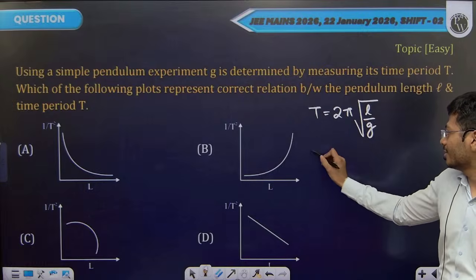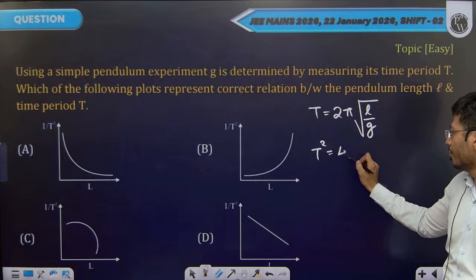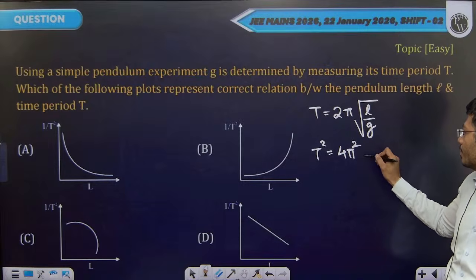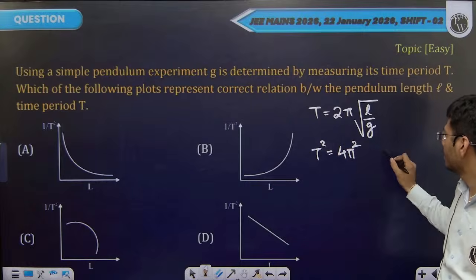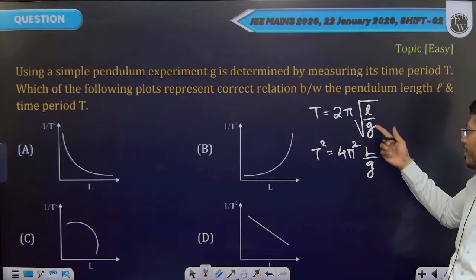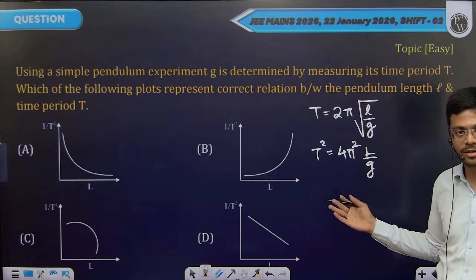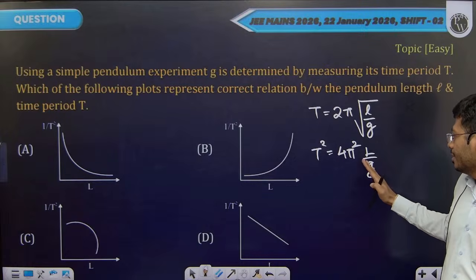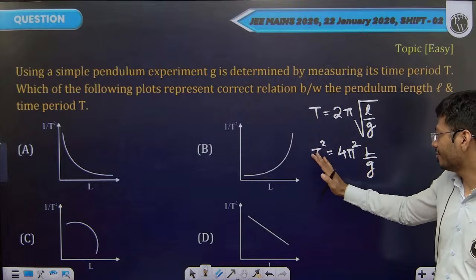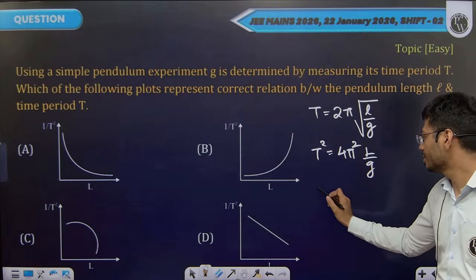Square both sides. You have T square is equal to 4 pi square L by G. I will write it as capital L since they are using capital L. It's the same L, small l, capital L. It's the length of the pendulum. I will send 4 pi square G to the left side, T square to the right side.